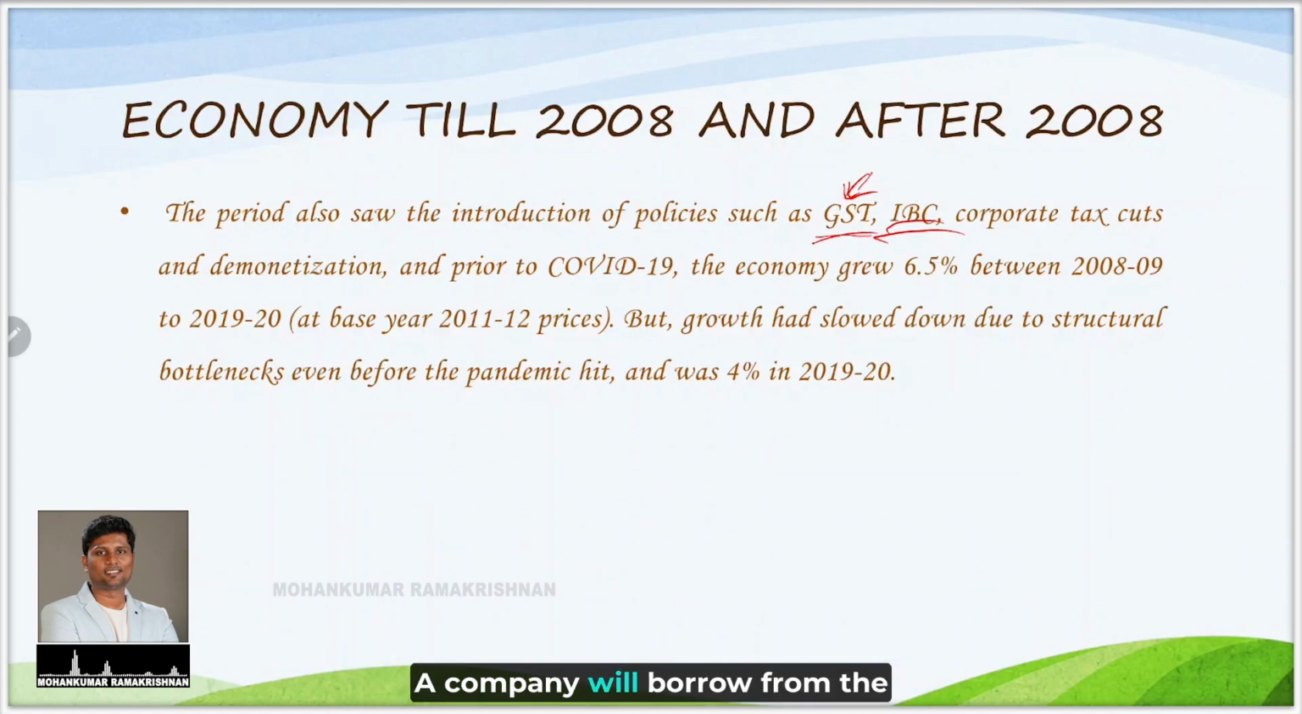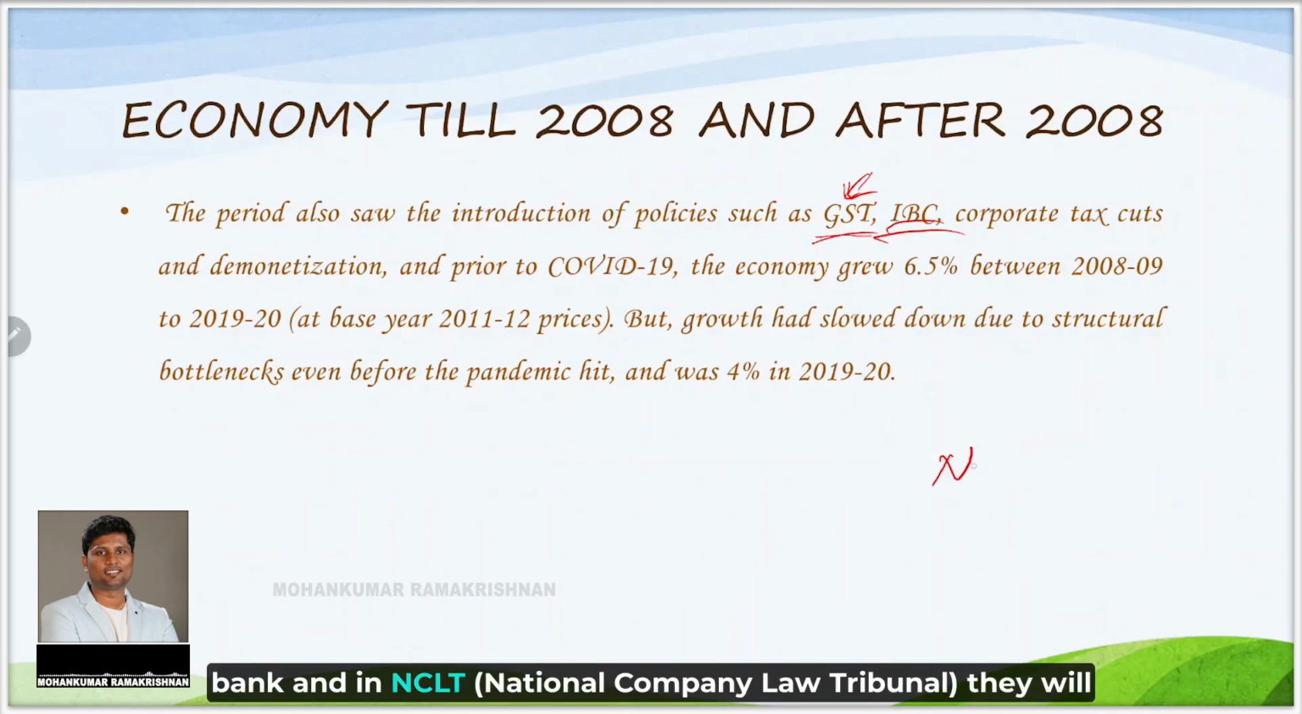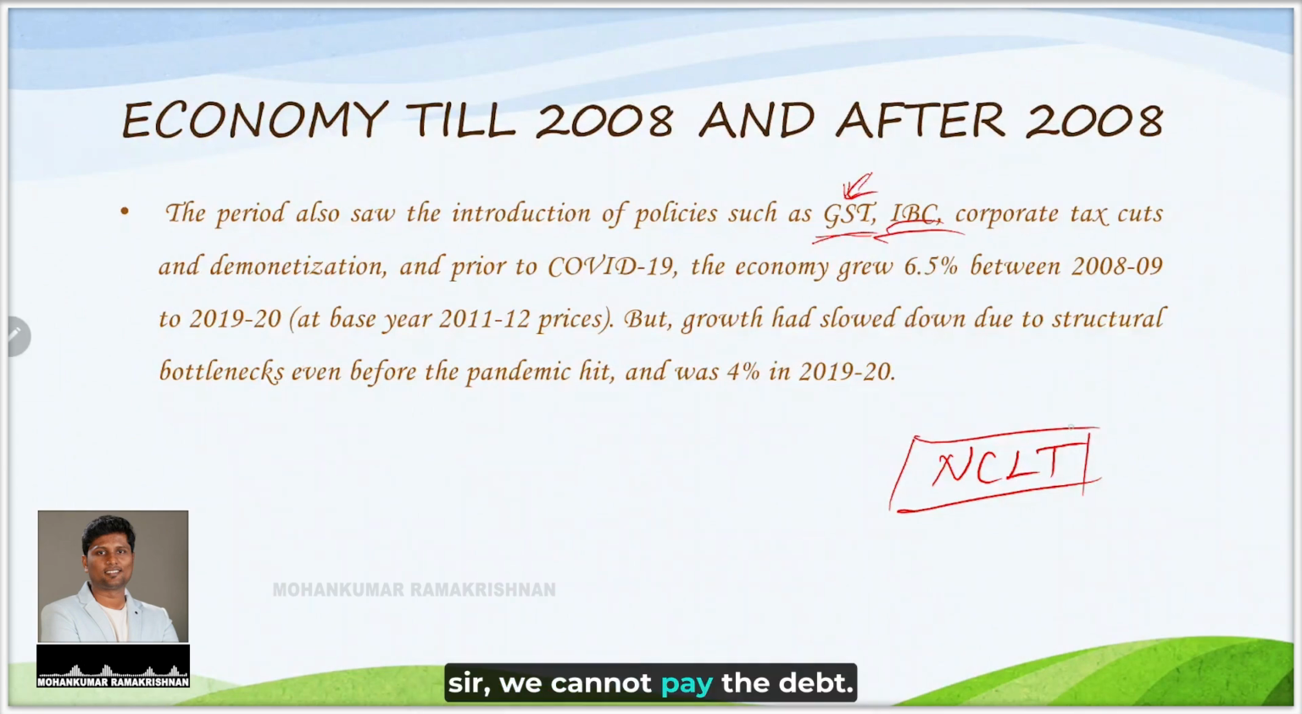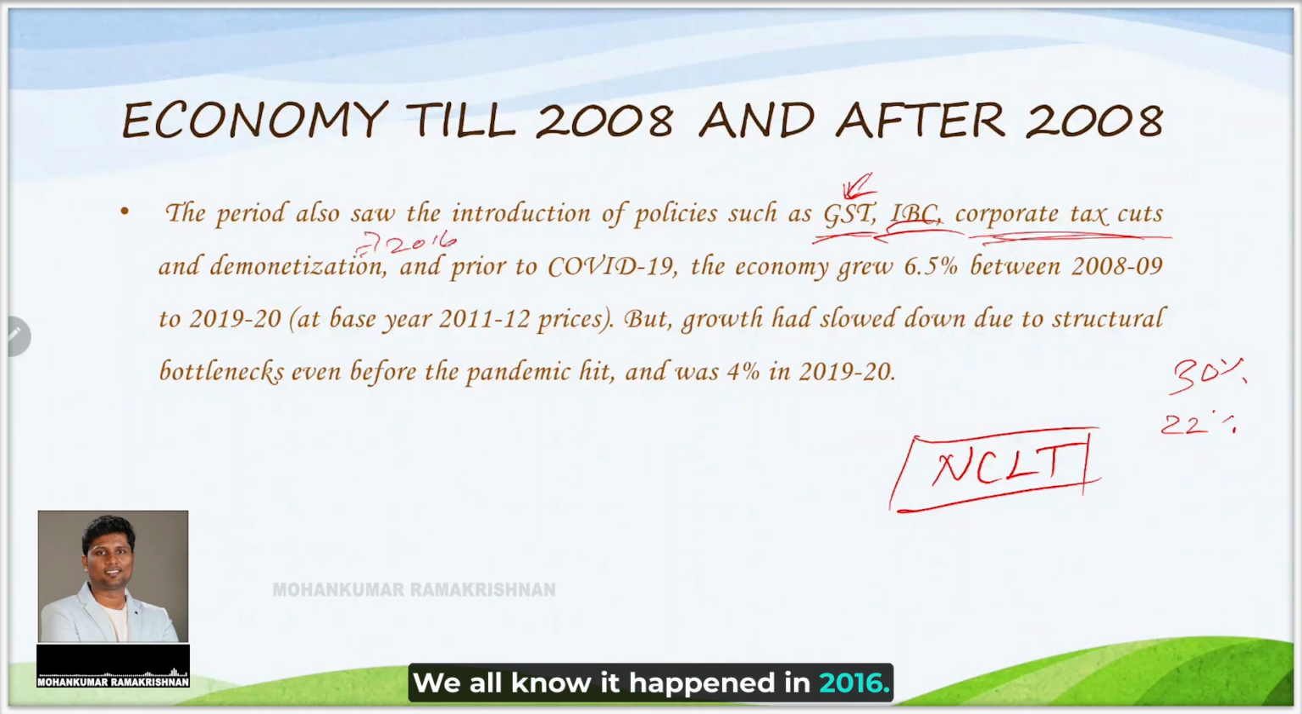A company will borrow from the bank, and in NCLT, the National Company Law Tribunal, they will go and say, we are bankrupt sir, we cannot pay the debt. IBC was introduced in order to get the last penny out of the company for the benefit of the creditors. And corporate tax cuts were given. More than 30% tax was charged for corporates. It was reduced to around 22%. Demonetization, we all know it happened in 2016.